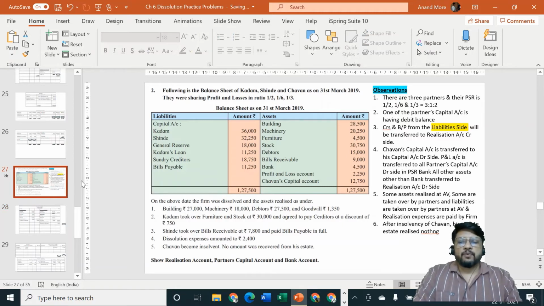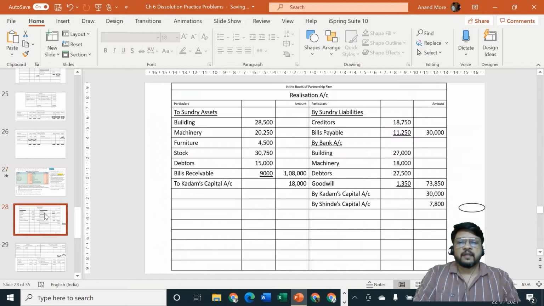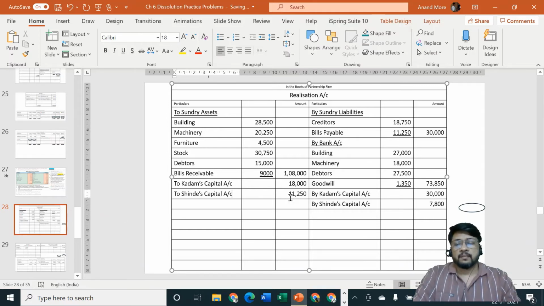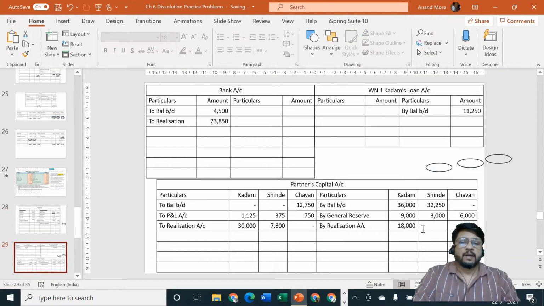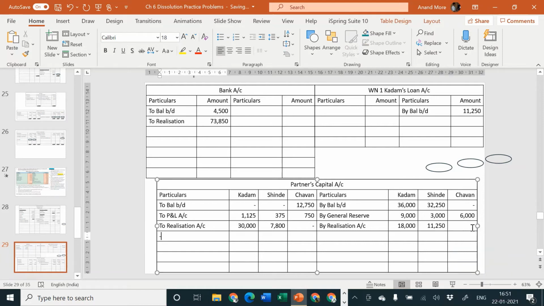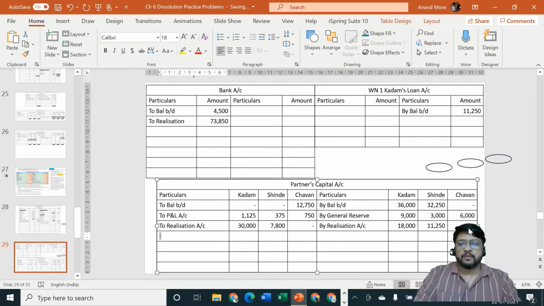Next part is and paid bills payable in full. So bills payable are rupees 11,250. They are currently sitting in the realization account credit side. They are to be paid. That means they will have to be debited now. So realization account is debited. Cash is not going out, but Shinde is the giver. So it will be to Shinde's capital account. Our liability is paid off by the partner. So entry will be realization account debit to partner's capital account. Partner's capital account credit side, we had already written the name by realization. In Shinde column we are going to write 11,250 and in Chauhan column we will write dash. Clear to all of you?